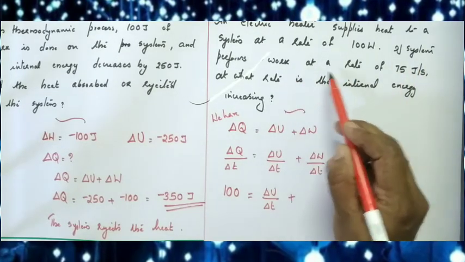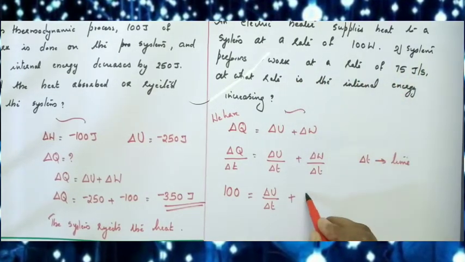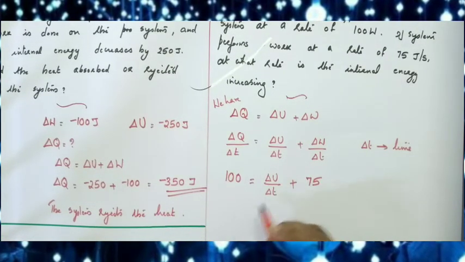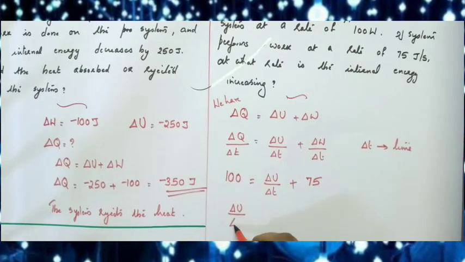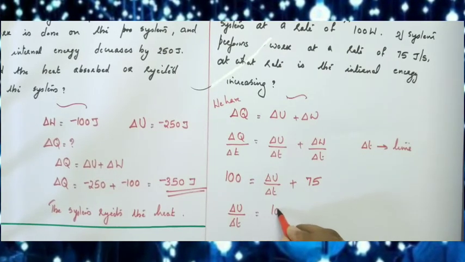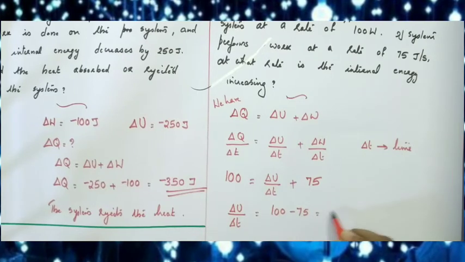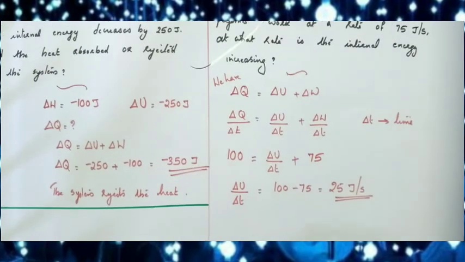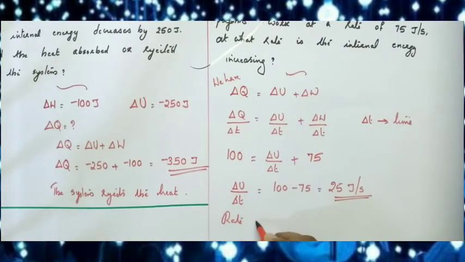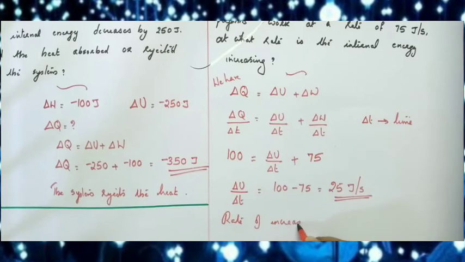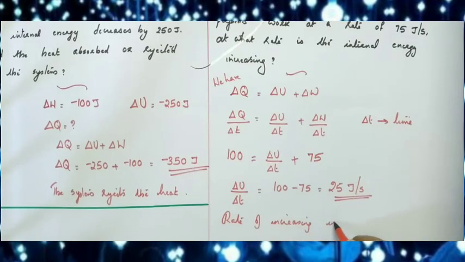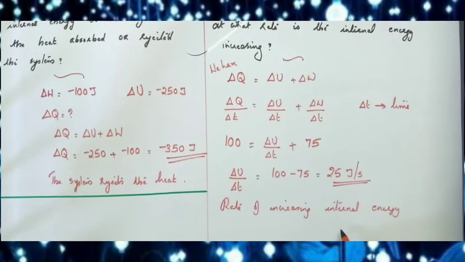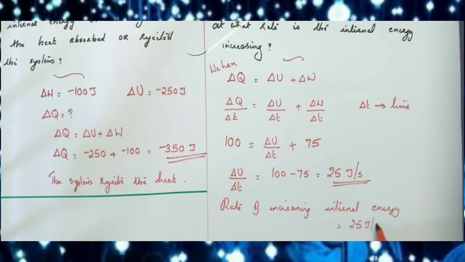The system performs work at a rate of 75 joule per second. So here it is given as 75. So what is the rate at which internal energy is increasing? Delta U divided by delta T is equal to 100 minus 75, that is 25 joule per second. So the rate of increasing internal energy is equal to 25 joule per second.